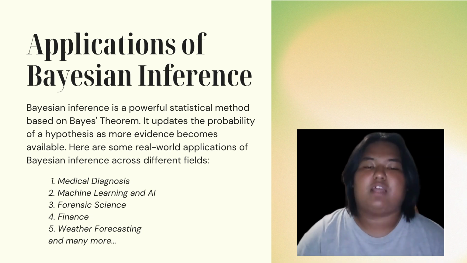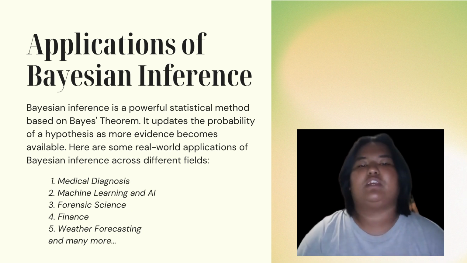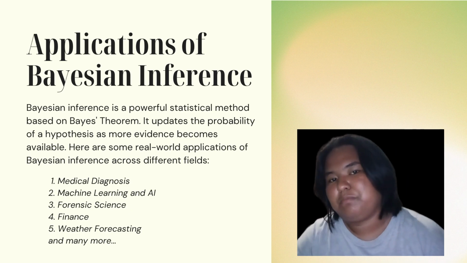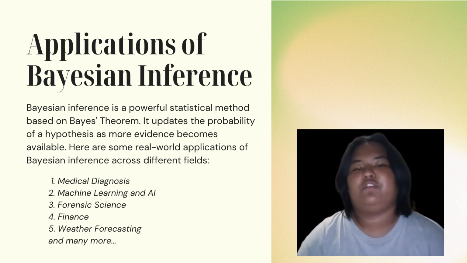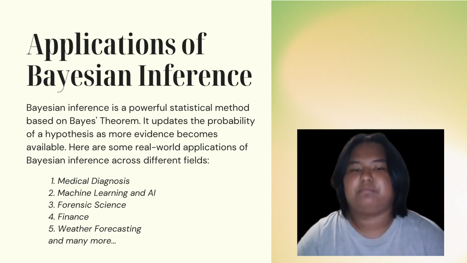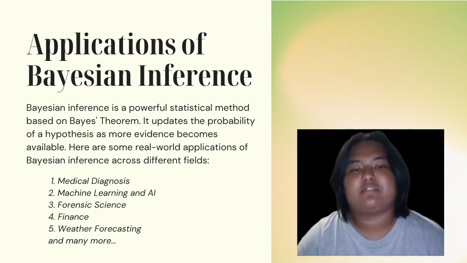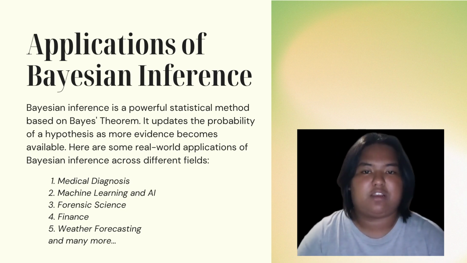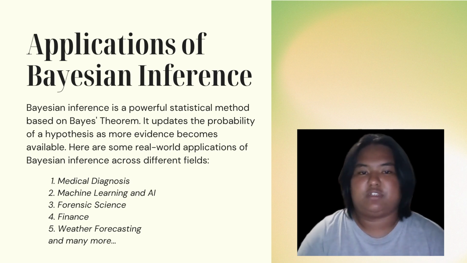Next, in technology, Bayesian inference powers spam filters. If your email contains words like "free" or "price," the system updates its belief that it might be spam. That's a classic example of a naive Bayes classifier. And finance. Investors use Bayesian models to predict stock behavior. As new data comes in, like market news or earnings reports, the model updates predictions about risk or return.